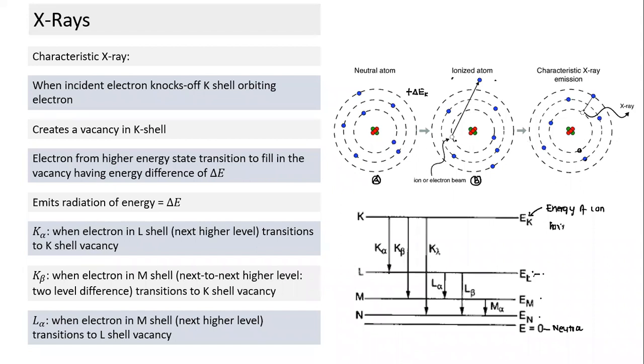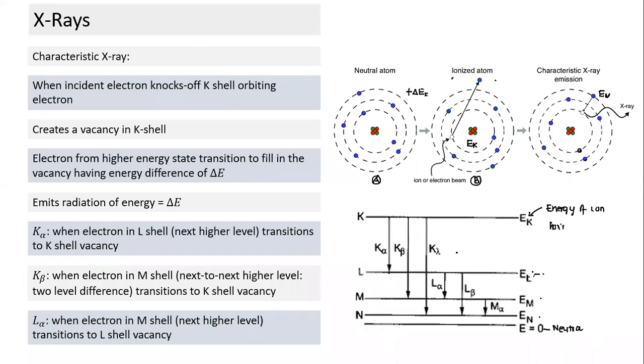If I compare this, how would I relate? What is the energy of this ion? This ion's energy is EK. And after the transition has taken place, the electron moves from here to here. Now, which shell is the vacancy in? It's not K, it's the M shell. So this ion has EK energy, and this ion has EM energy. And so this transition has changed the ion from the EK level to the EM level, by K beta emission.